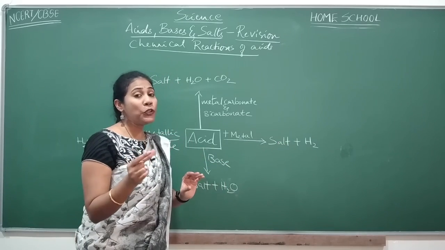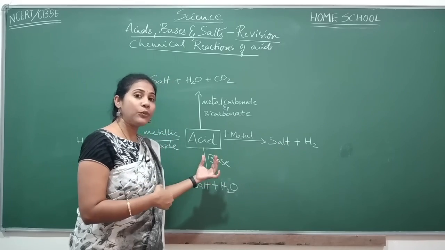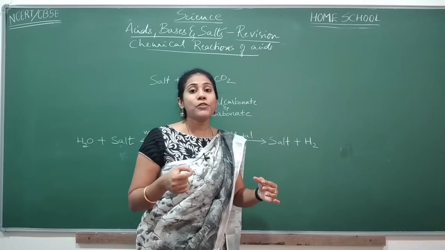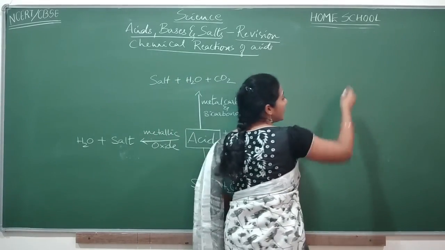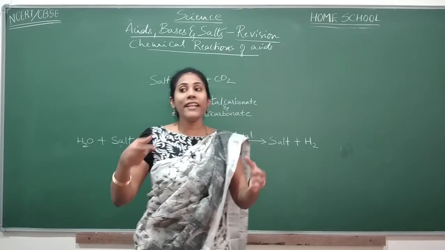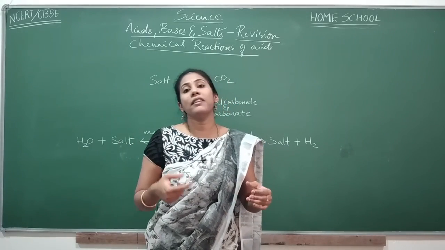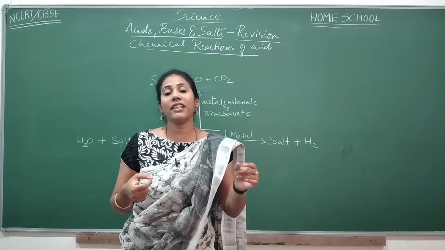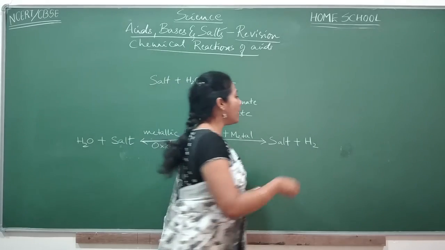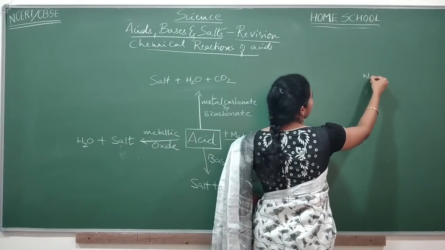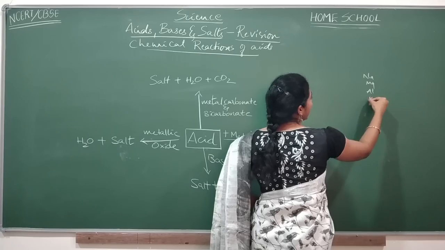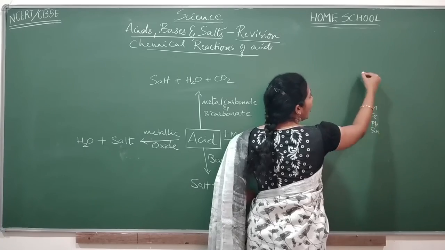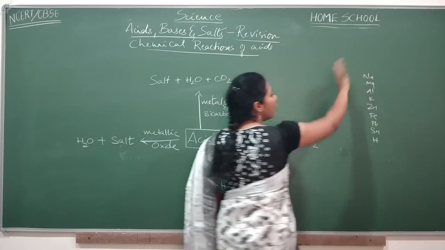Okay, and how do you know which metal is more reactive than hydrogen or not? It is by the reactivity series. I gave you a trick also. If you want, you can go and watch video number 3 of chemical reactions and equations, where you will find a trick to remember the reactivity series easily. So there are elements like sodium, magnesium, aluminium, potassium, zinc, iron, lead, tin. All these elements will come above hydrogen.